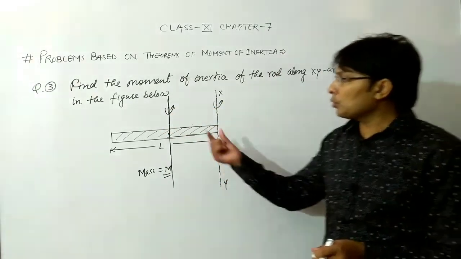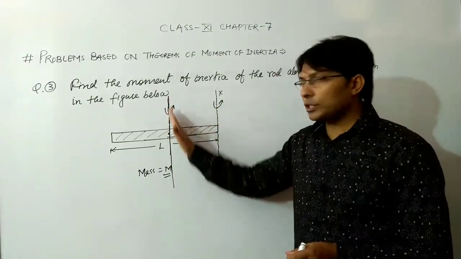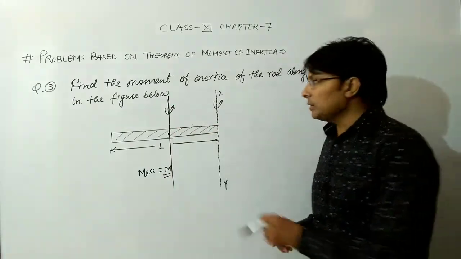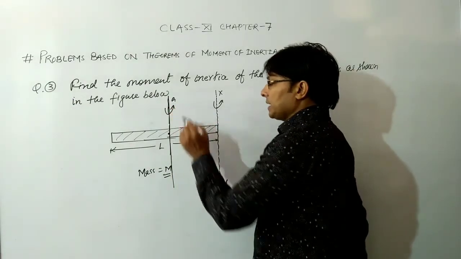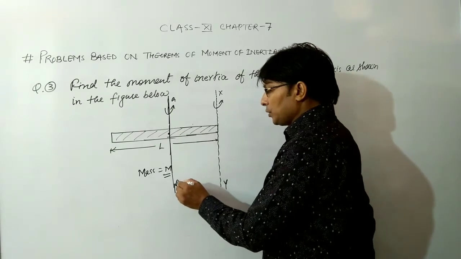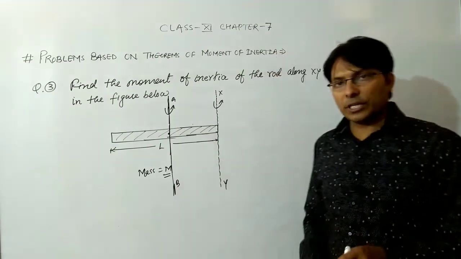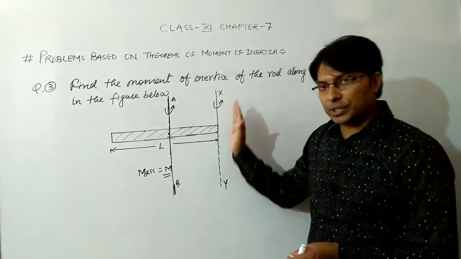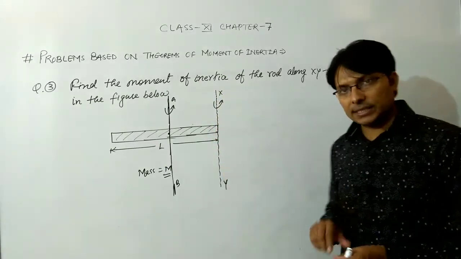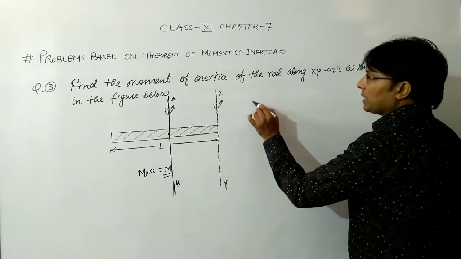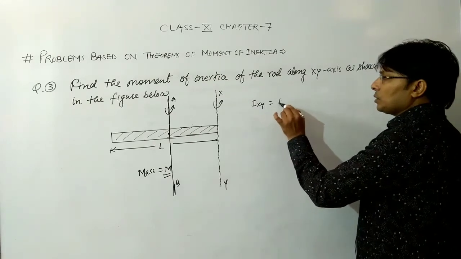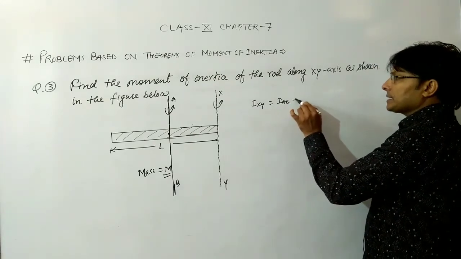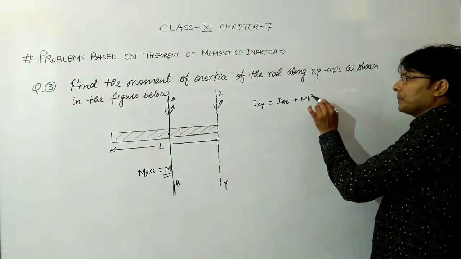So if we know the moment of inertia of this rod along this axis, which we may denote as AB axis, then using the theorem of parallel axis we can find out the moment of inertia of the same rod along xy axis.